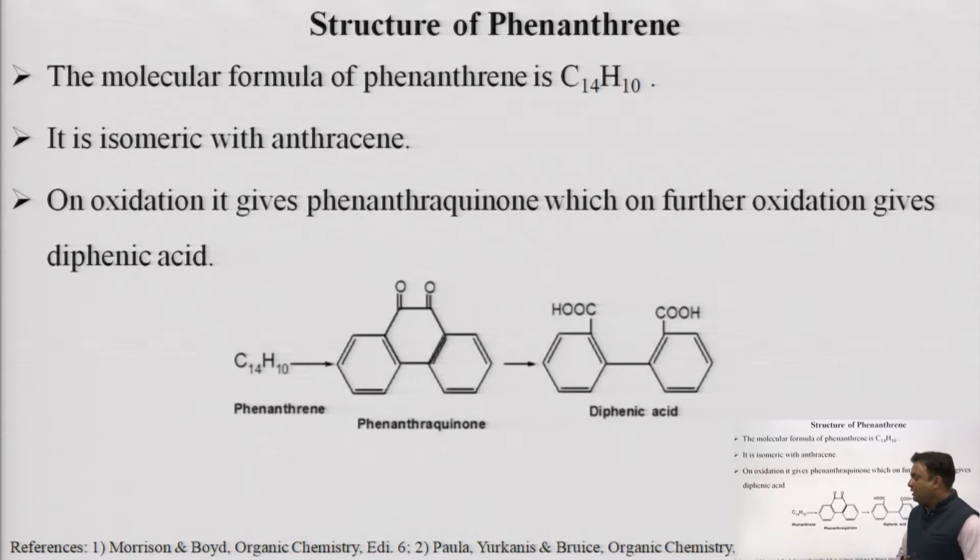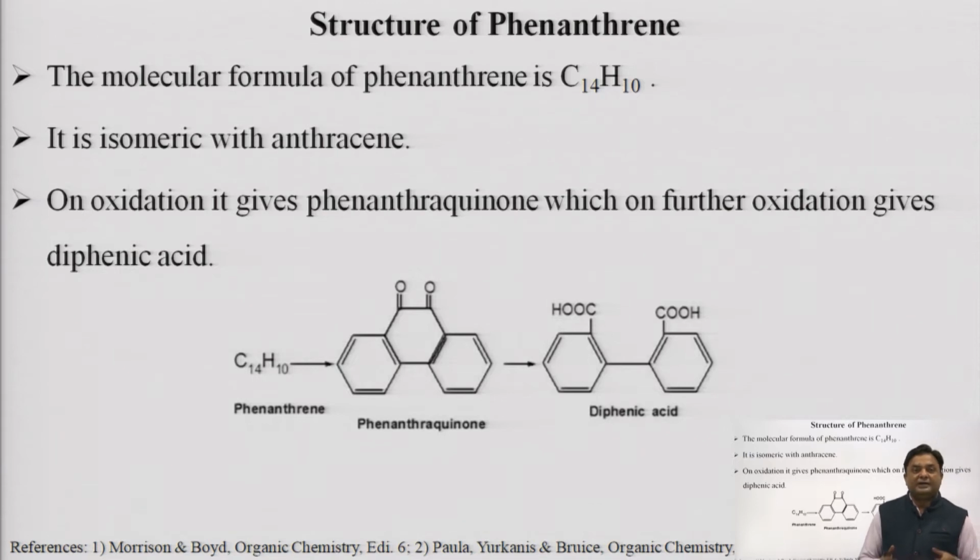Now, before going to the other things, we have just discussed in detail the structure of phenanthrene. As you can see, the molecular formula of phenanthrene is C14H10.